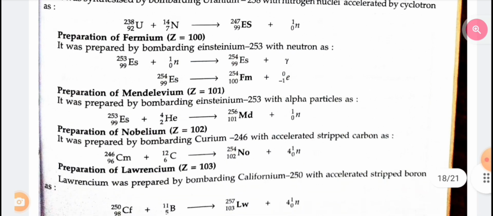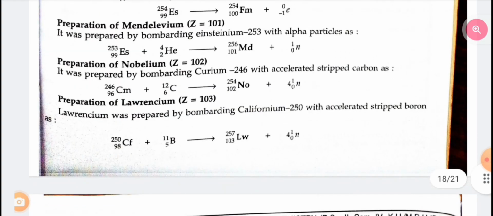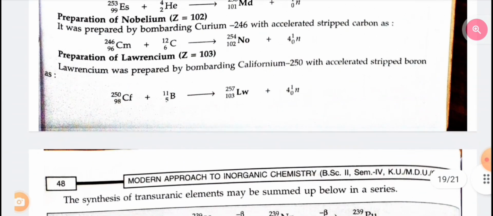Preparation of fermium. It was prepared by bombarding einsteinium with neutrons. Preparation of mendelevium. It was prepared by bombarding einsteinium-253 with alpha particles. Preparation of nobelium. It was prepared by bombarding curium-246 with accelerated stripped carbon. Preparation of lawrencium. Lawrencium was prepared by bombarding californium-250 with accelerated stripped boron.